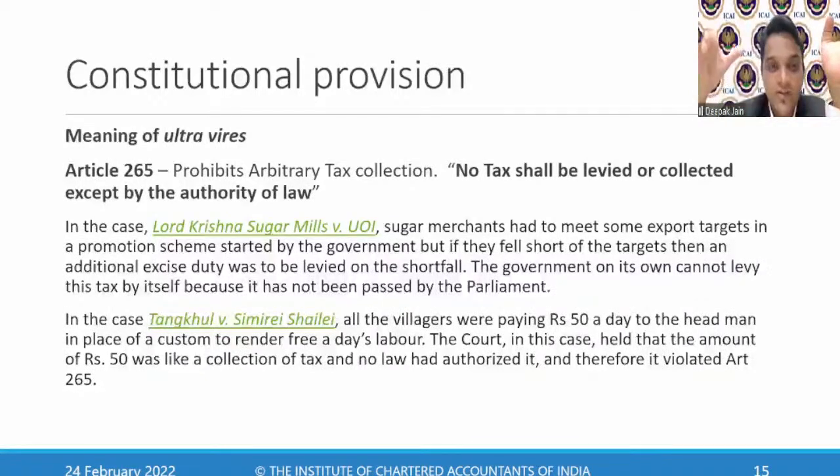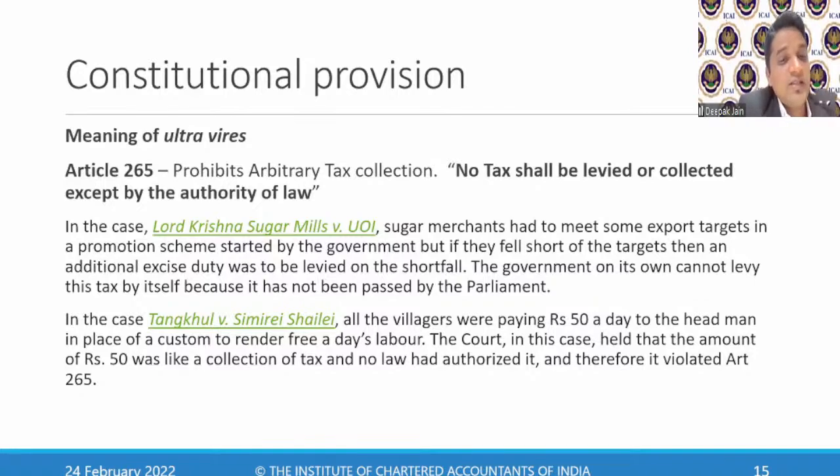The matter went to the Supreme Court, and they said that whatever taxes you're collecting on the shortfall are incorrect. This is ultra vires; you cannot collect taxes. This is where Article 265 came in and said that no tax shall be levied or collected except by the authority of the law. The authorities were collecting taxes on the shortfall, but they did not have that power, so they couldn't collect it.